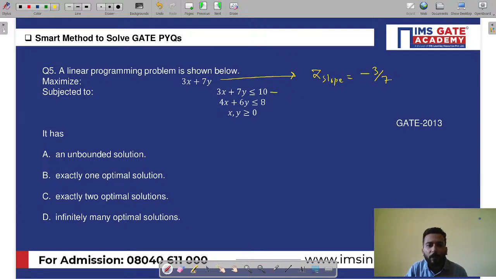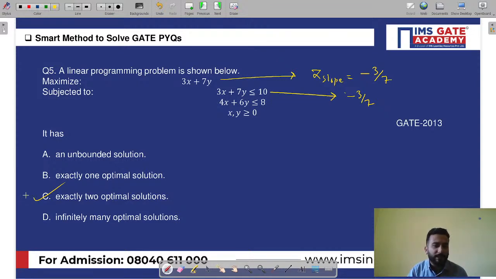And if you see what is the slope of your first constraint, the slope of your first constraint is minus 3 by 7. Both the slopes are same. So what you will do in your hurry, you will simply mark it as multiple optimal solutions. But my dear friends, we have to check one thing. Now is the learning from here.